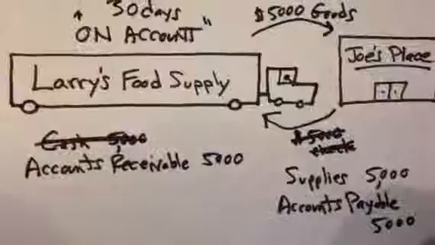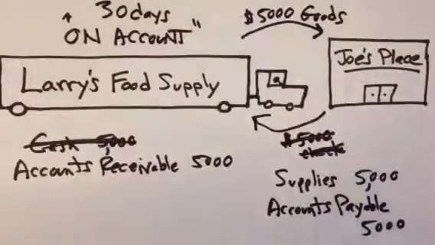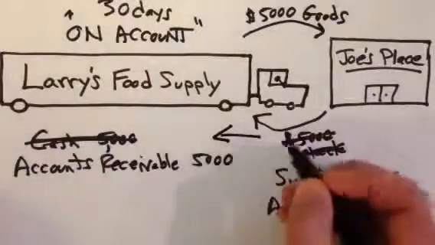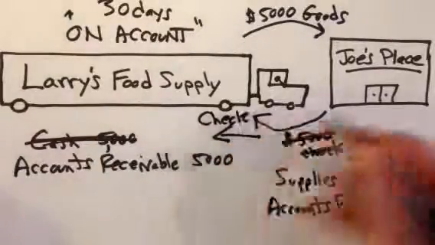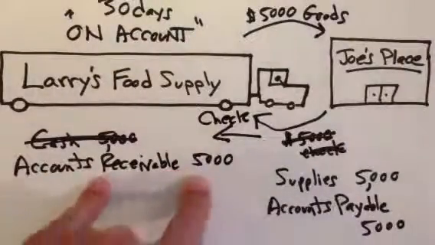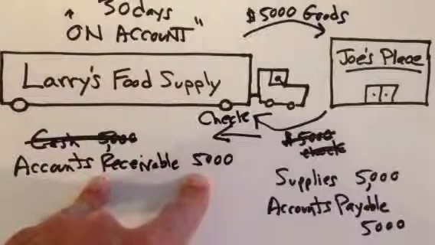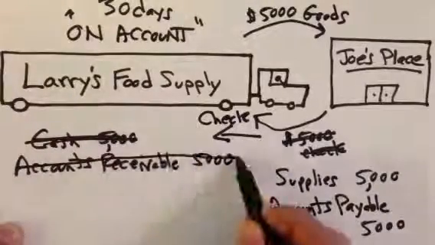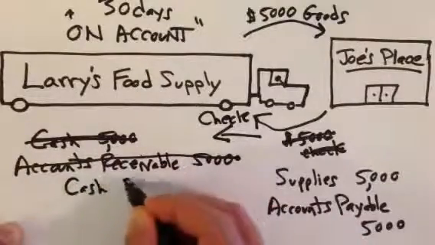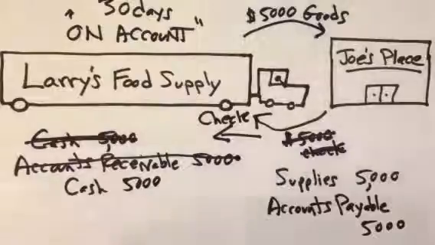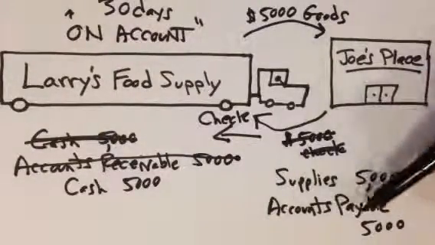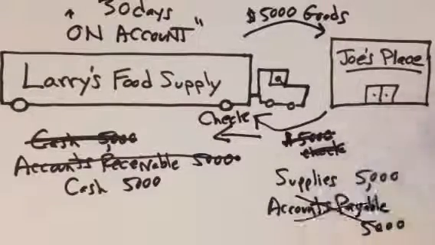What is going to happen within 30 days when Joe pays me? There's a day that he is going to send me the check. He's going to send me that check for $5,000. What will happen on that day? What will I do with the $5,000 receivable I recorded to Joe? If he has sent me the money, that's getting wiped that day. Now remember, this is a month later, and then I will record the cash on that day. And by the way, when Joe sends me that money, what will happen to this $5,000 payable that Joe's recorded? That will be wiped to zero.